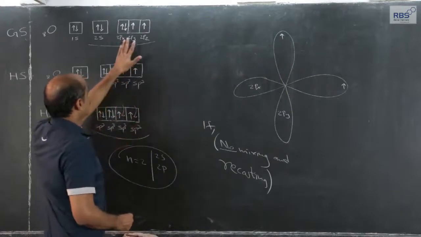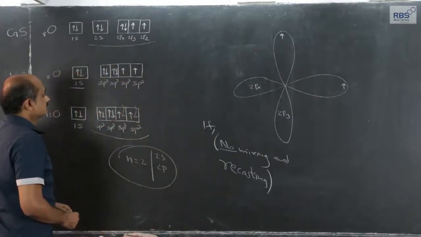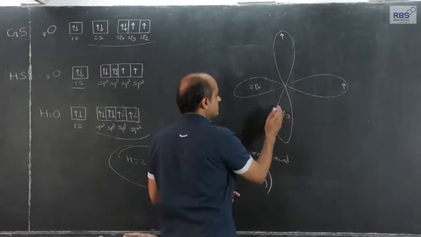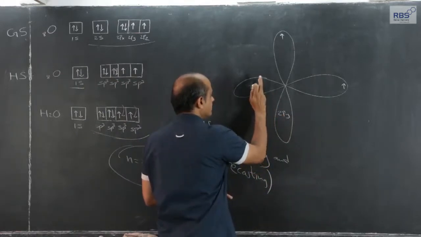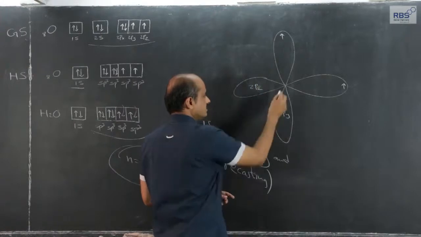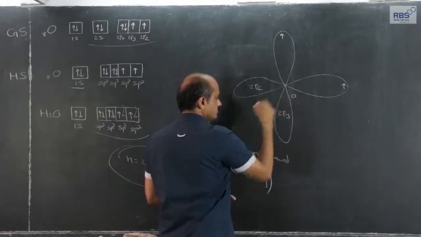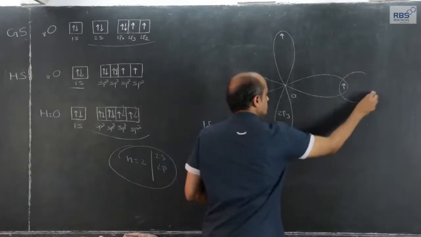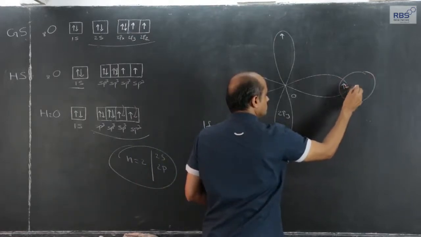Since there are 2 unpaired electrons, one unpaired electron is present in 2py, another unpaired electron is present in 2pz of the oxygen atom. Hydrogen atoms with opposite spin form a covalent bond.